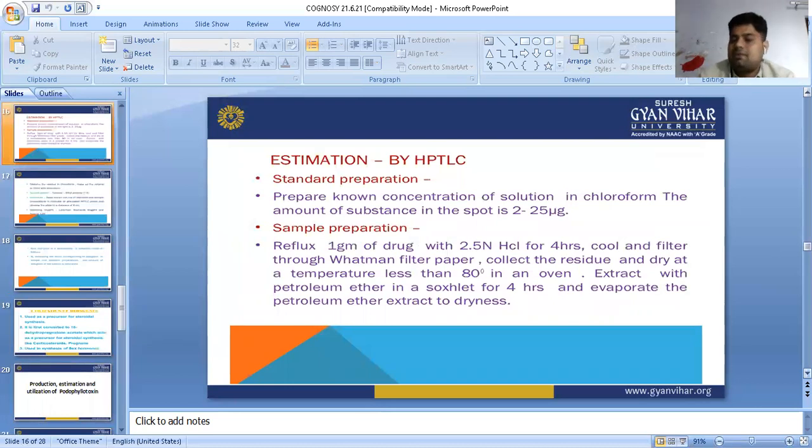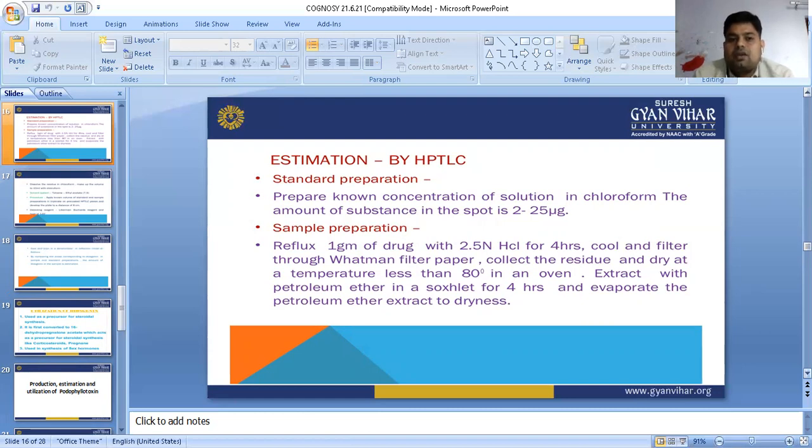How are we going to estimate it? We estimate it with the help of HPTLC. What is the HPTLC method? Standard preparation: prepare a known concentration of solution in chloroform. The amount of substance in the spot is 2 to 25 microgram.